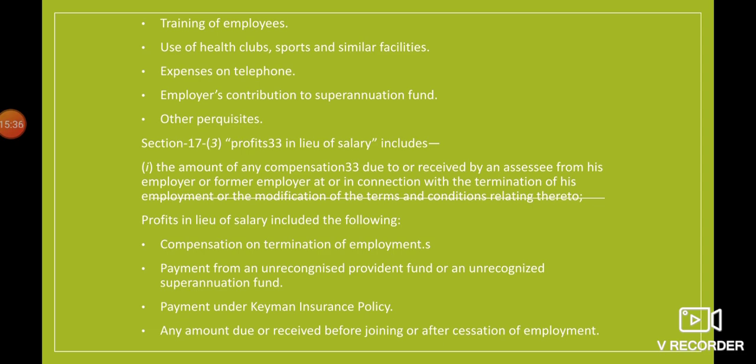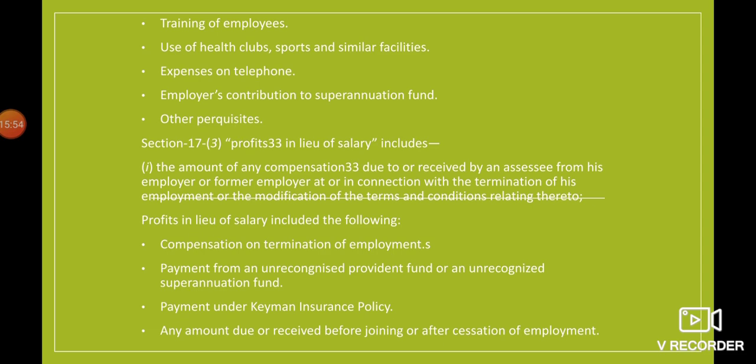Use of health clubs, sports and similar facilities, whatever facilities are being provided by the company, even that will be tax-free perquisites. And expenses on telephone, even that will be tax free.